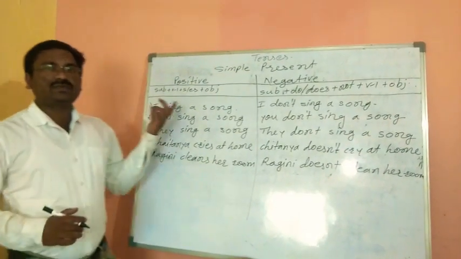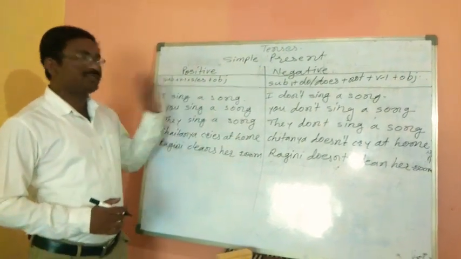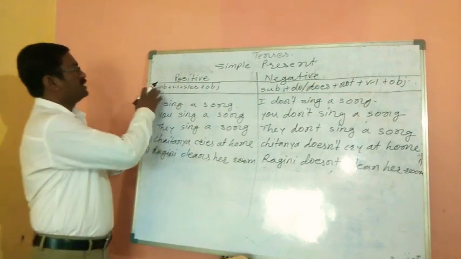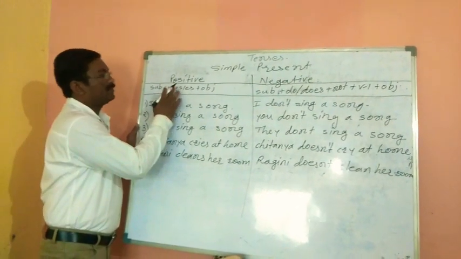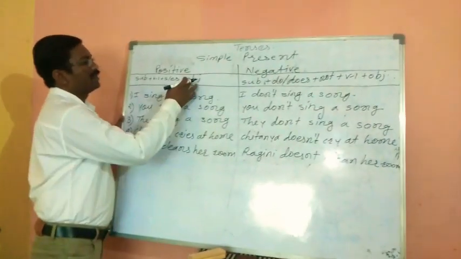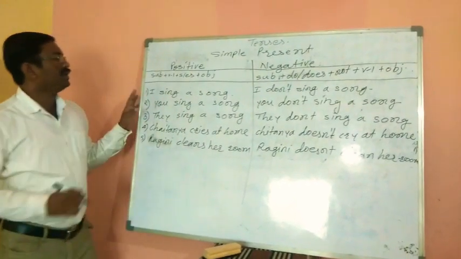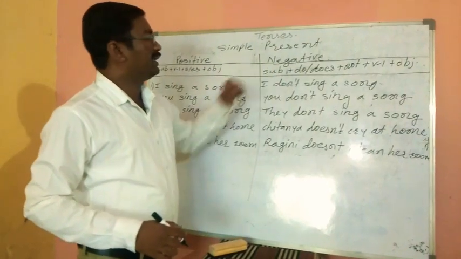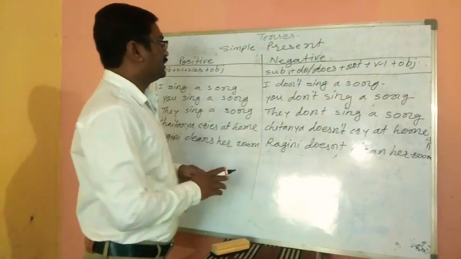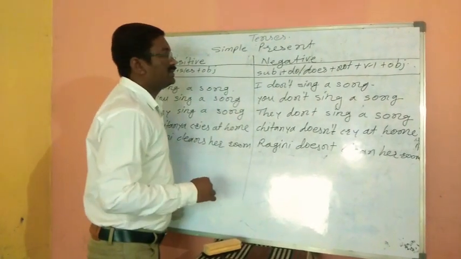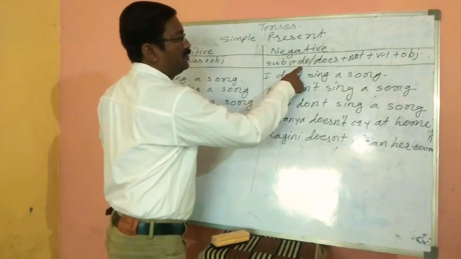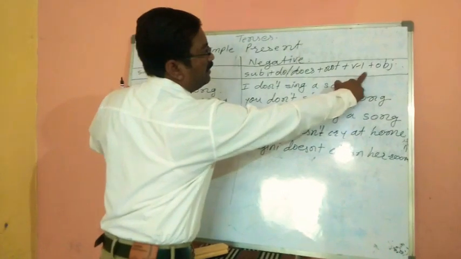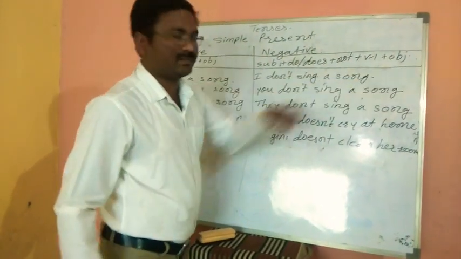So, dear students, we have seen the positive statement. In the positive statement of simple present tense, what we use? Subject plus V1 plus s or es form of the verb plus object. And now we are going to learn the negative statement in simple present tense. What we use in negative statement? Subject plus do or does plus not plus V1 plus object.